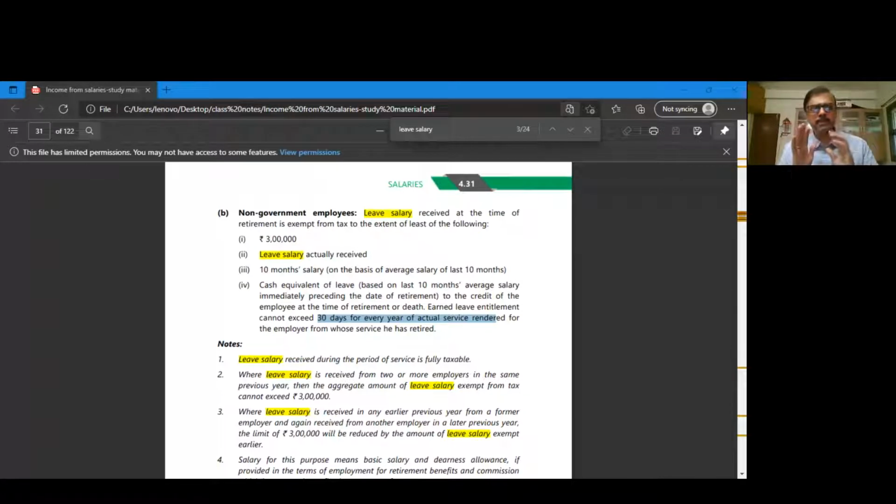So the four limits prescribed, the first limit prescribed by government is 3 lakhs. Second is actual leave salary received by the employee at the time of retirement. These are all applicable for private employees. The third thing is about 10 months average salary. And the fourth important thing is leave standing to the credit of employee at the time of retirement in equivalent months into average salary. That is, I will show you now. I will open Excel and show you.